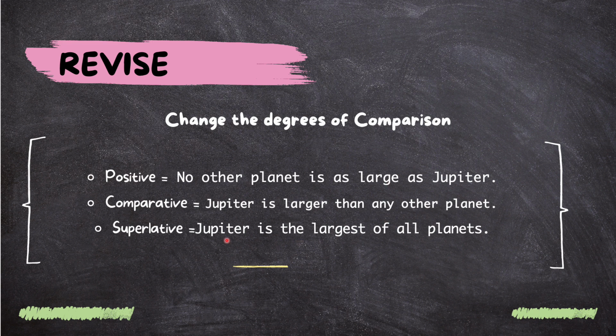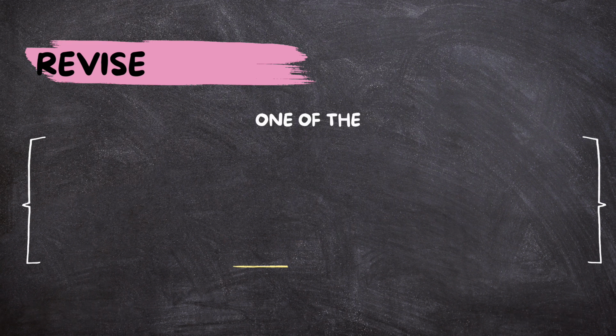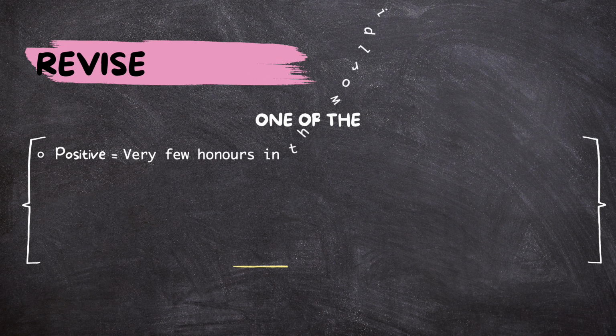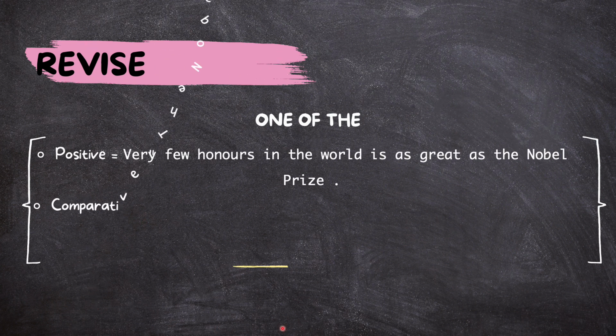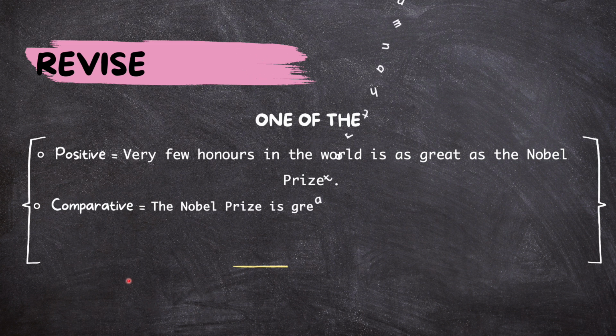The next one, let's understand the second type of question. That is when we have "one of" in the sentence. When we have "one of" in our sentence, what will we do? We will add "very few" in a positive degree and "many" or "most" in the comparative degree.